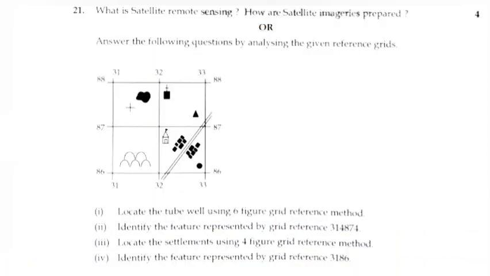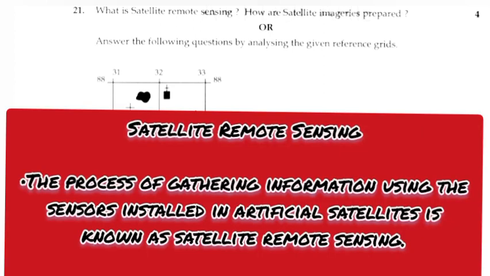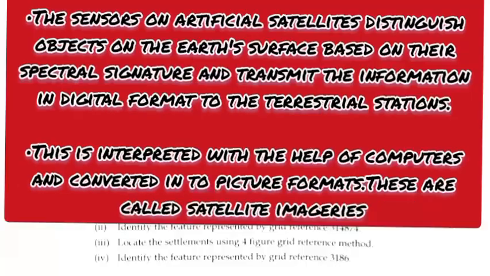21. What is satellite remote sensing? How are satellite imageries prepared? Answer. Satellite remote sensing. The process of gathering information using the sensors installed in artificial satellite is known as satellite remote sensing. The sensors on artificial satellite distinguish objects on the Earth's surface based on their spectral signature and transmit the information in digital format to the terrestrial station. This is interpreted with the help of computers and converted into pictures format. These are called satellite imageries.